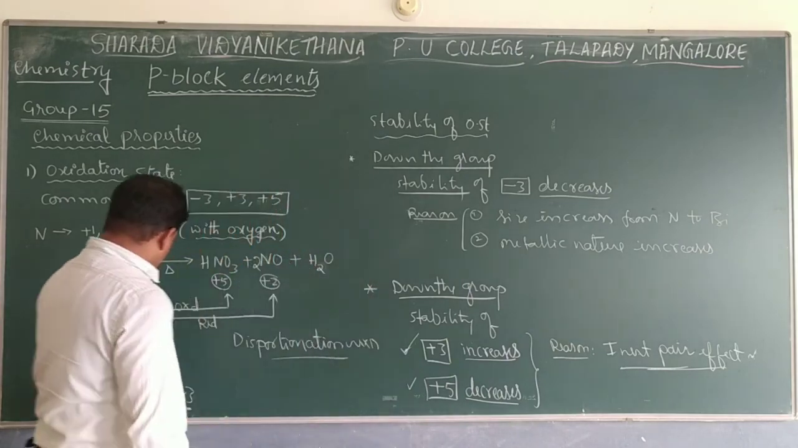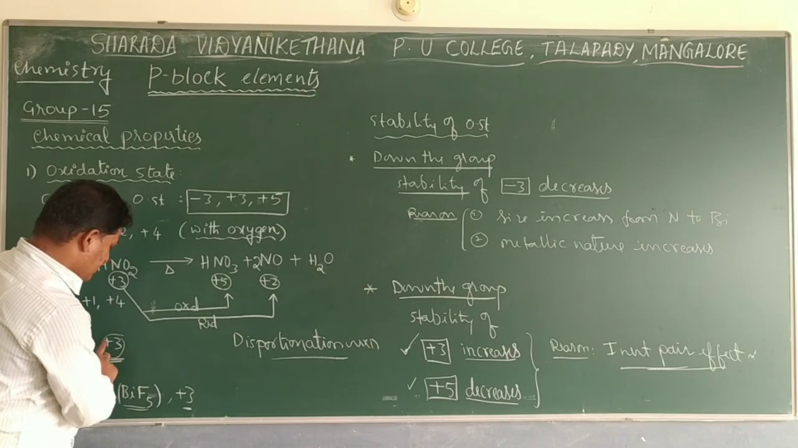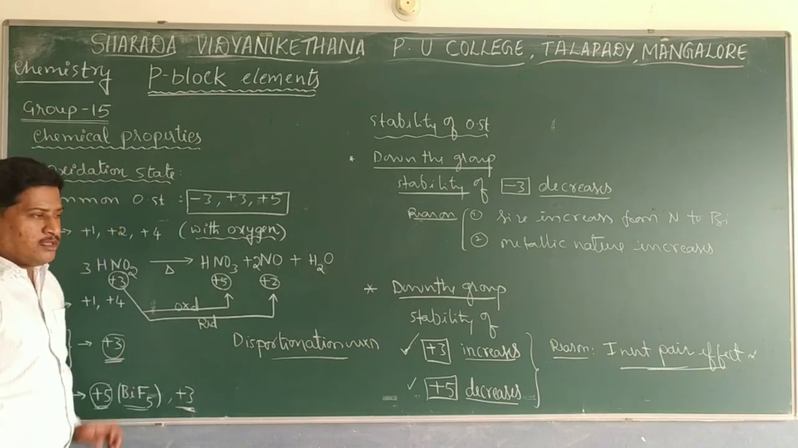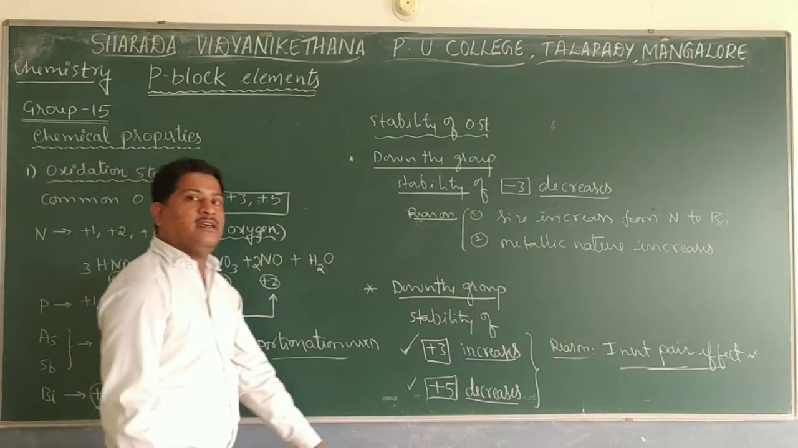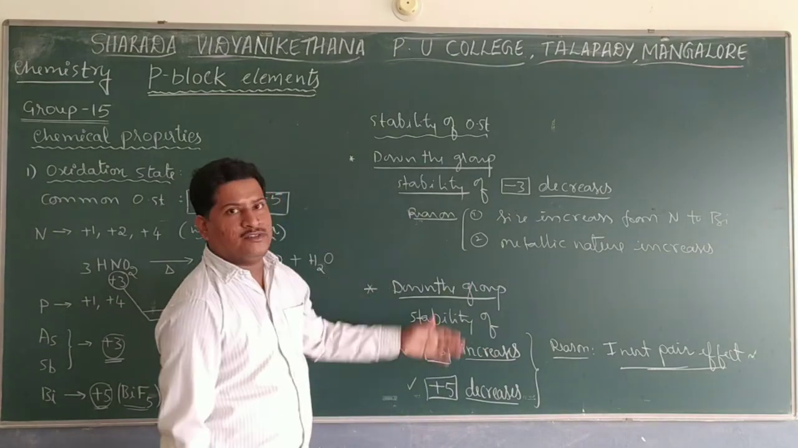That is why arsenic, antimony and bismuth show a higher oxidation state with respect to +3 only, due to the increase of the inert pair effect. So this is with respect to the stability factor for the oxidation state.